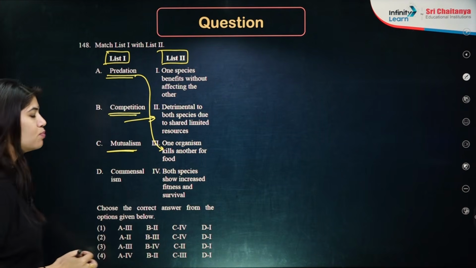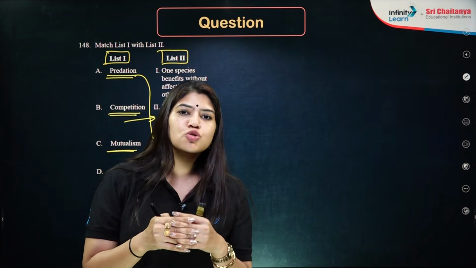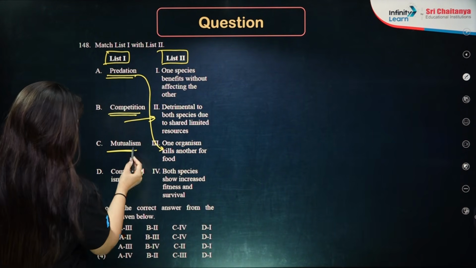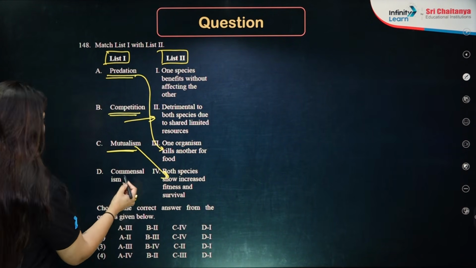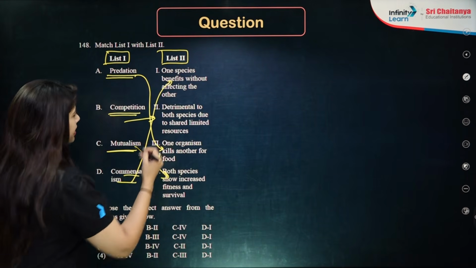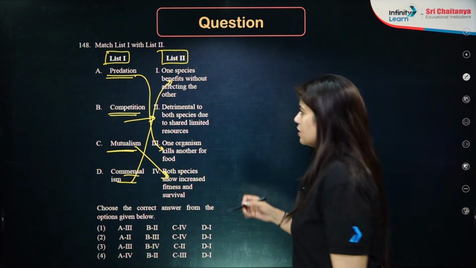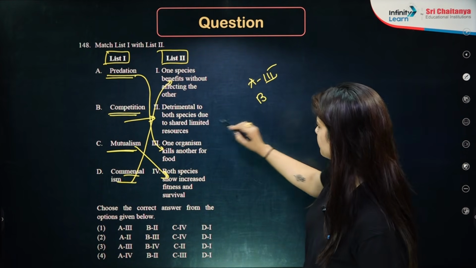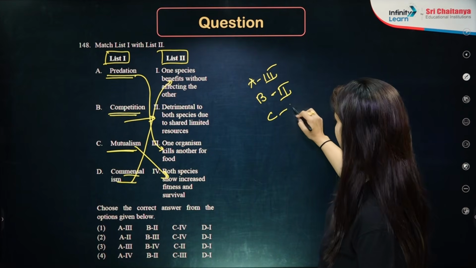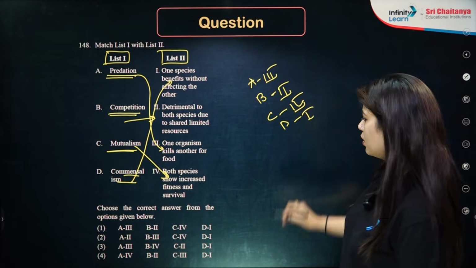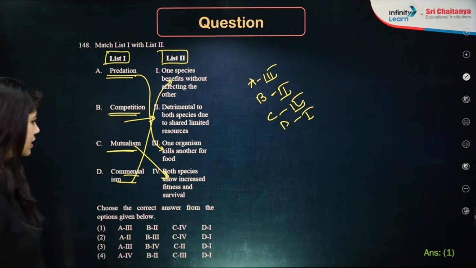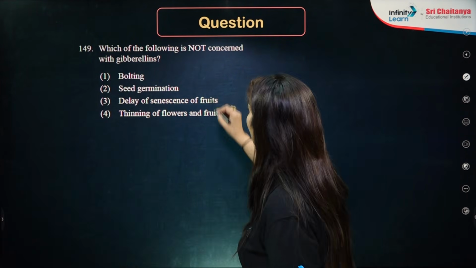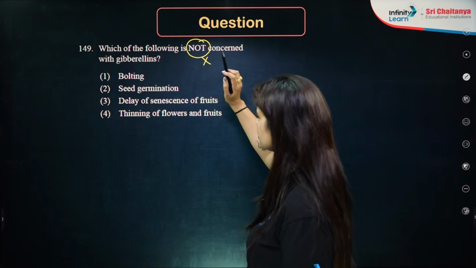Mutualism, it is a state wherein both the participating species are mutually benefited. It is a symbiotic association. So both the species show increased fitness. Then we have commensalism, a condition wherein one gets benefited and the other is unaffected, okay. A is option number 3, B is option number 2, C option number 4, and D is option number 1. So the answer we can match, it is option number 1, okay. Next question is, which of the following is not concerned with gibberellin?